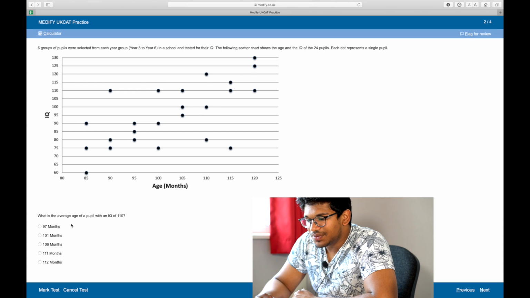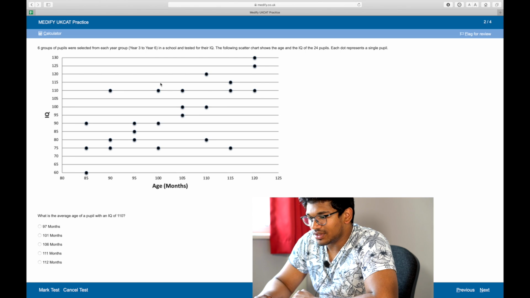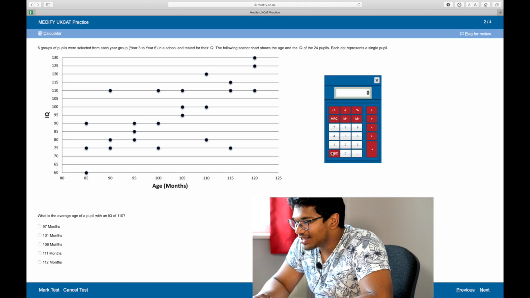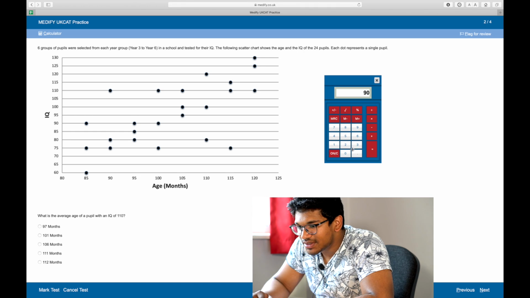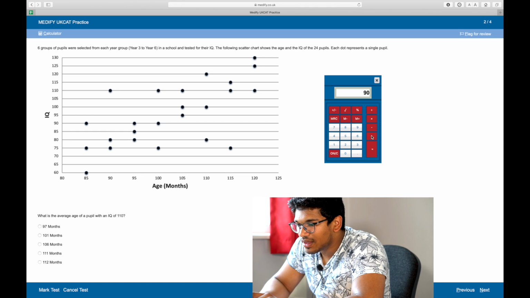What is the average age of a pupil with an IQ of 110? Okay, so let's go along this way. Let's quickly do this. So you have 90 plus 100 months plus 105 months. What I'm doing is going along here looking for each pupil and their age. I have 115 months, and then I have 120 months.